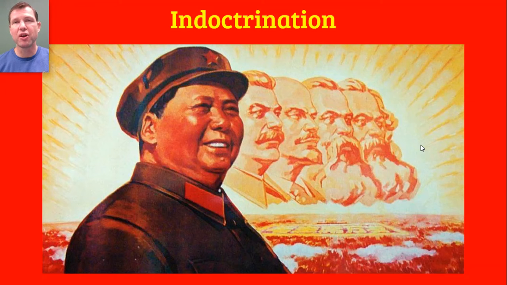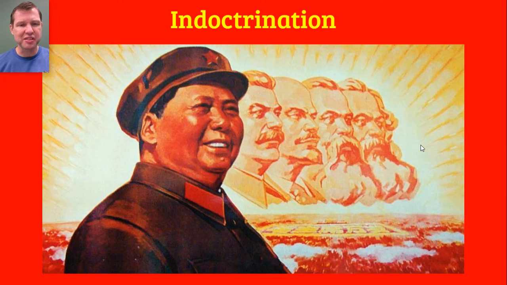And what this meant was that all of the works of Confucius, all of the writings of Confucius, all of the copies of Confucius's writings had to be collected and destroyed. And there were mass book burnings throughout China where the writings of Confucius were burned so that they could not be studied any further. And it meant that the entire Chinese education system had to be disrupted and uprooted, and the curriculum transformed into one that praised communism and taught the beliefs, the doctrines of communism instead of Confucius.